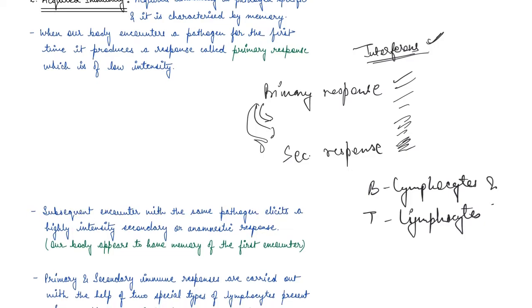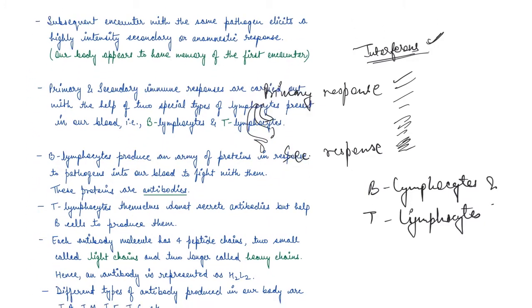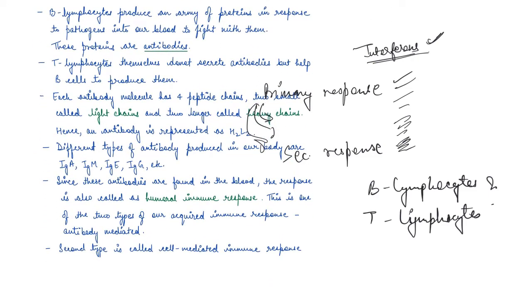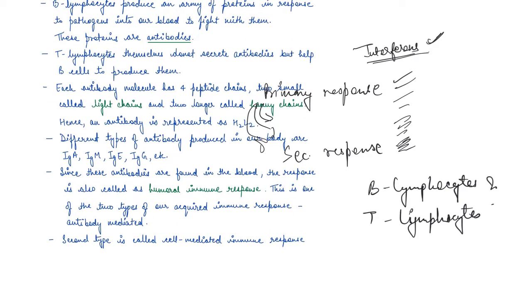These lymphocytes are present in our blood. Okay. Now let's see what a B lymphocyte is. B lymphocyte basically produces an army of proteins, and these proteins work against the pathogen. Right? So these lymphocytes produce proteins in response to pathogens into our blood to fight them. These proteins are known as antibodies.